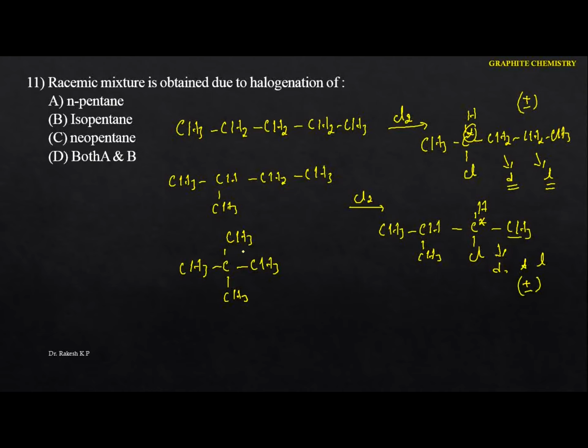But if I identify this one here, it never produces a chiral compound. Okay, hence which one produces? N-pentane also produces, isopentane also produces, but it gives you the D as well as the L. There is a mixture of D and L we are going to get, hence the option is D.